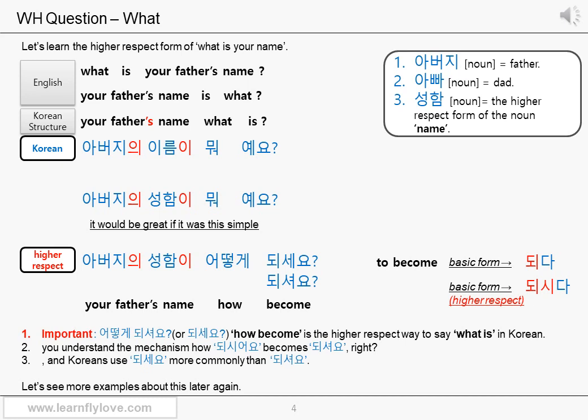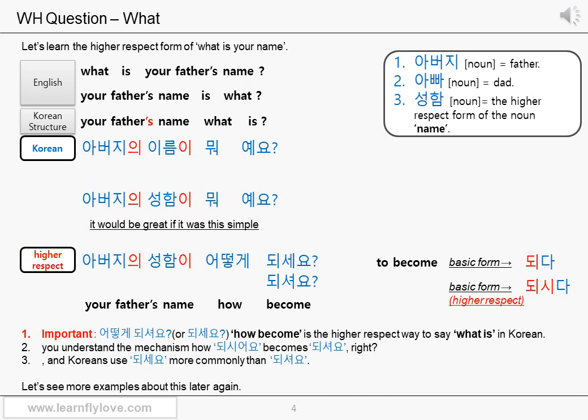If you use higher respect form properly, you will sound a lot closer to native speakers. Let's see the English sentence. What is your father's name? We are not asking your name. We are asking your father's name. Fathers are normally more than 20 years older than us, right? So let's use the higher respect form. The higher respect form of the noun name is 성함. 성함.